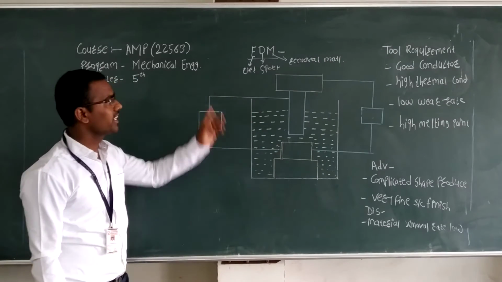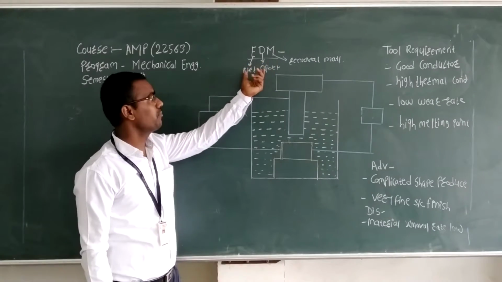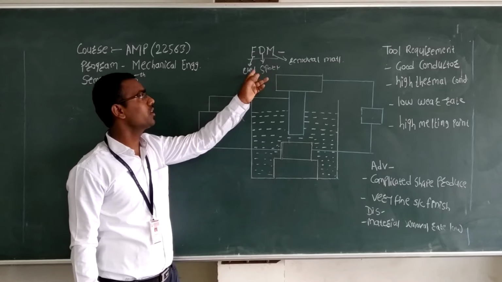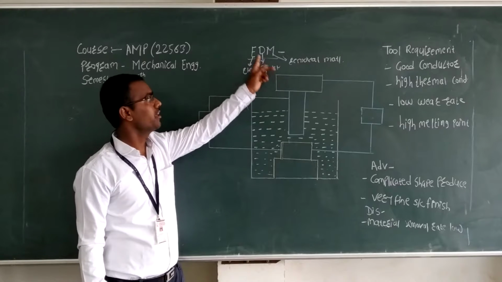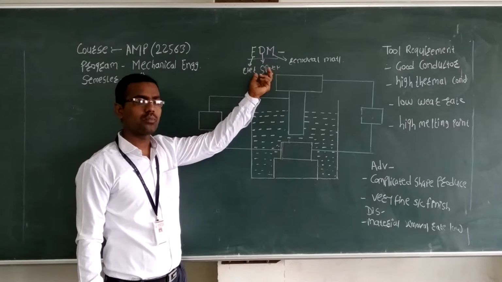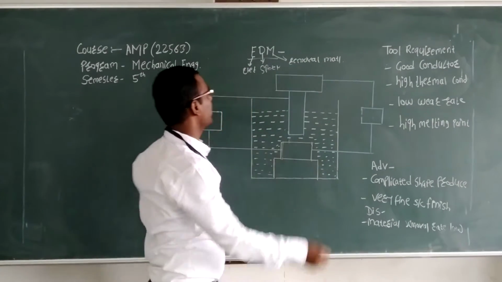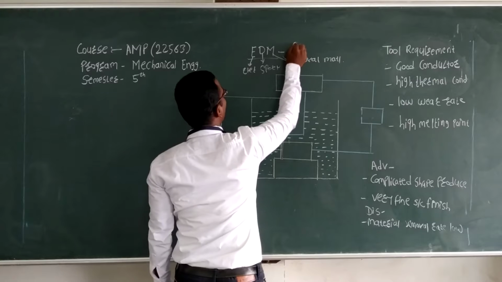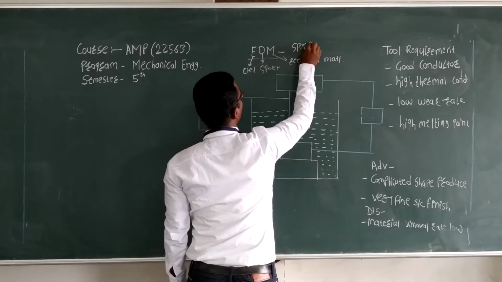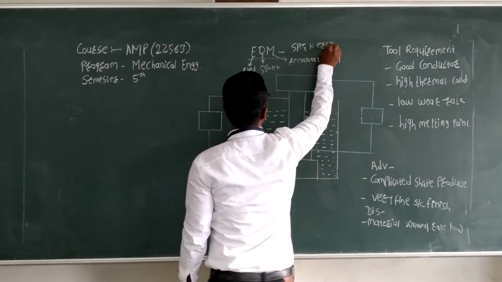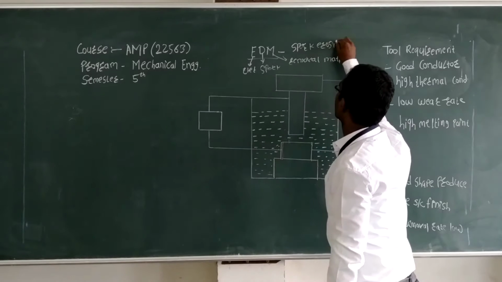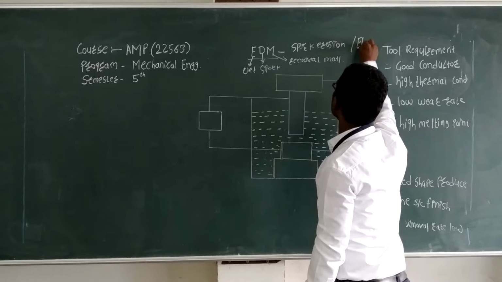So E is for electrical, D for discharge of spark, M for machining, that is, removal of material. Electrical discharge machining is also called spark erosion or electro erosion.